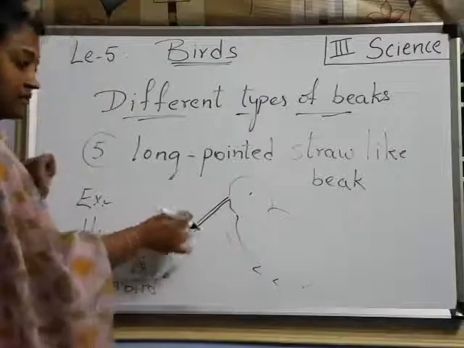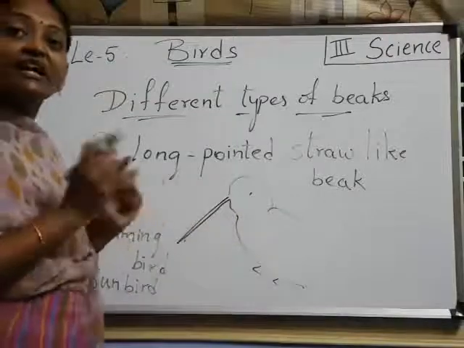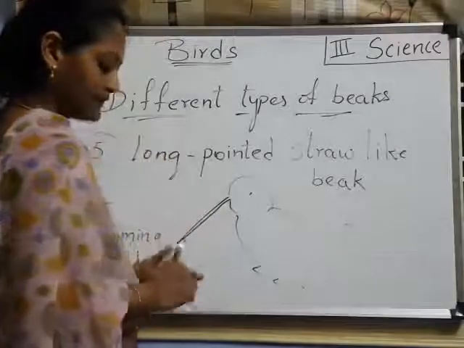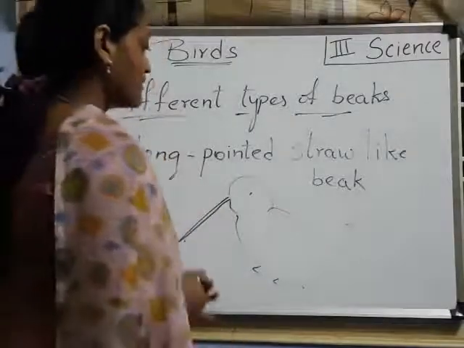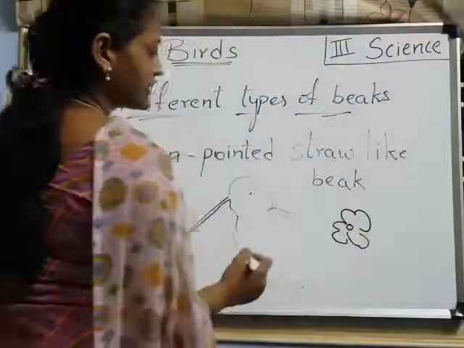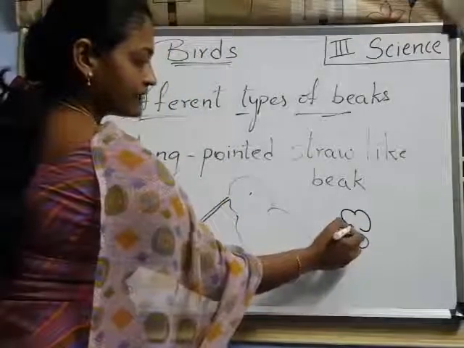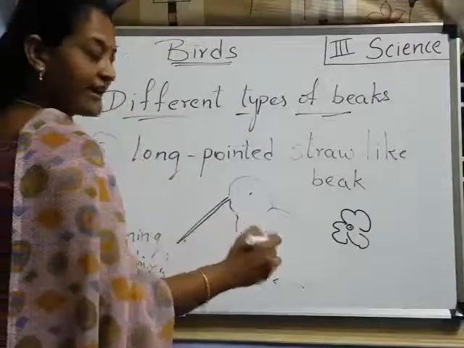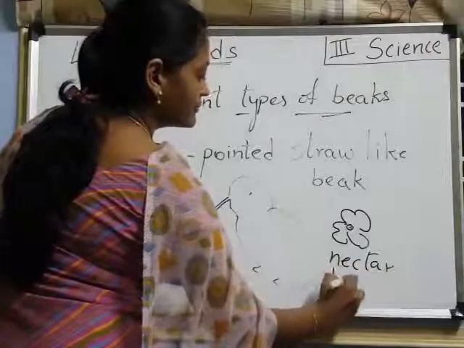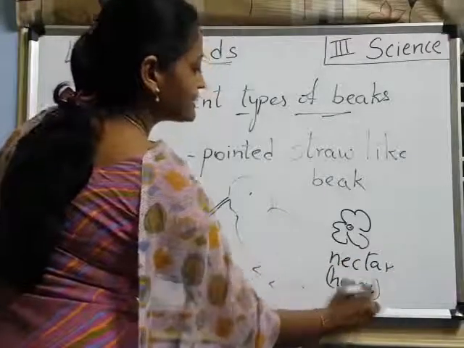With this beak, it is able to suck nectar from the flowers. See, the flower is so small, right? Inside the flower we have nectar. Nectar is nothing but honey. What is nectar? Honey inside the flower.